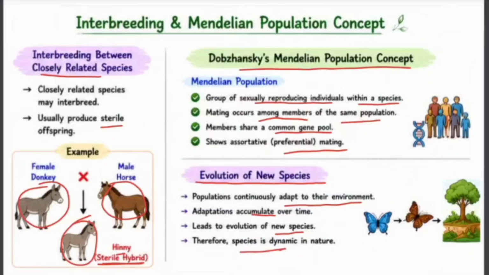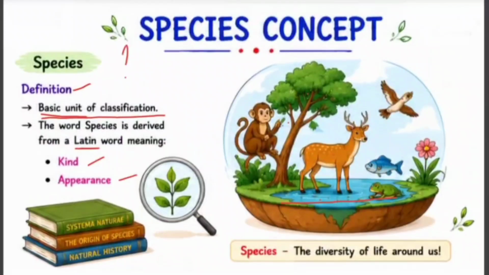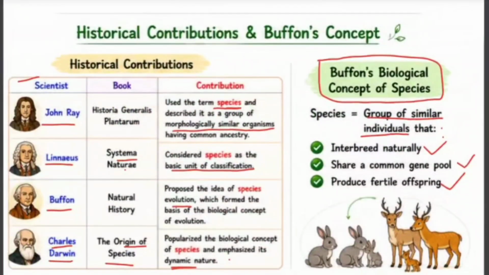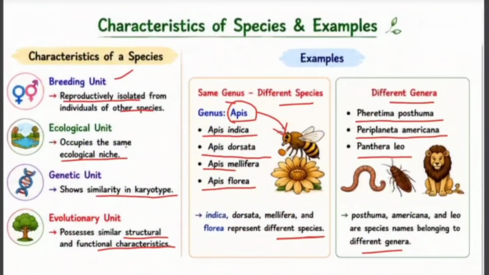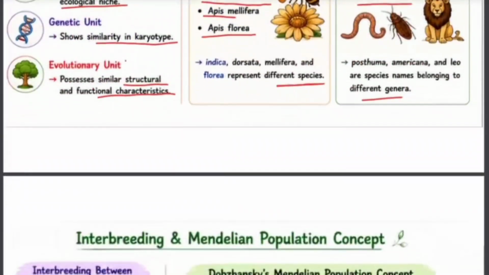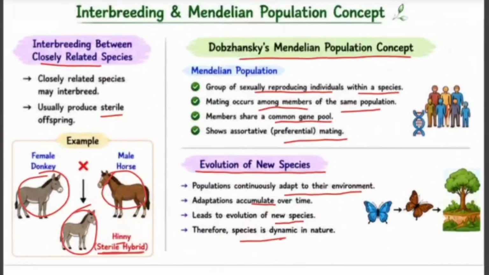Before ending the class, let's revise quickly. Species is the basic unit of classification. The word species means kind or appearance. John Ray, Linnaeus, Buffon, and Darwin made significant contributions to the species concept, and according to the biological concept, members of a species interbreed naturally and produce fertile offspring. Species can be viewed as breeding, ecological, genetic, and evolutionary units. Closely related species may interbreed, but their offspring are often sterile. Finally, species continuously evolve through adaptation and speciation.